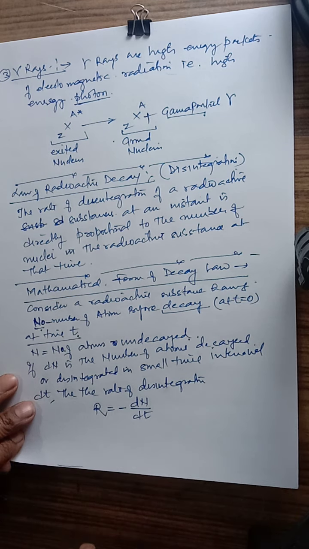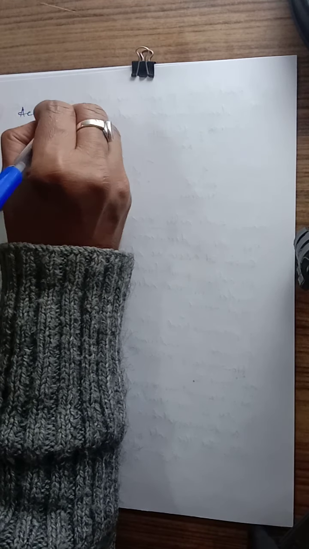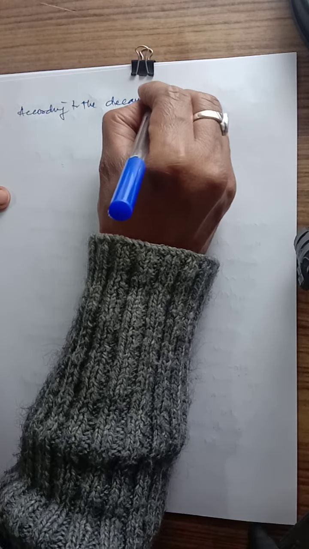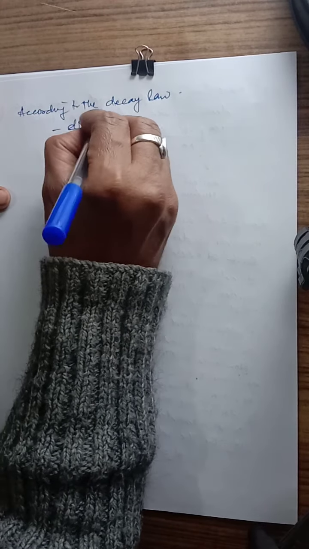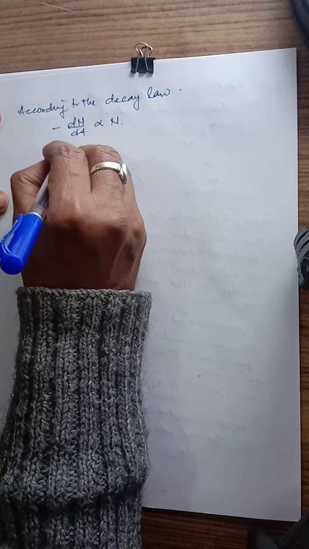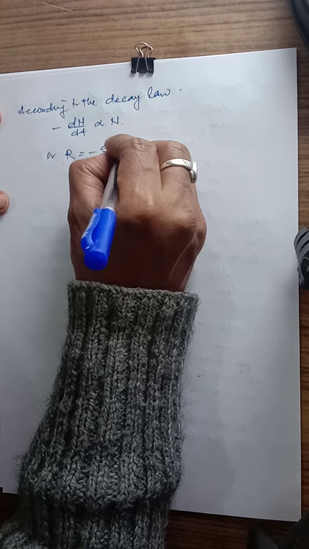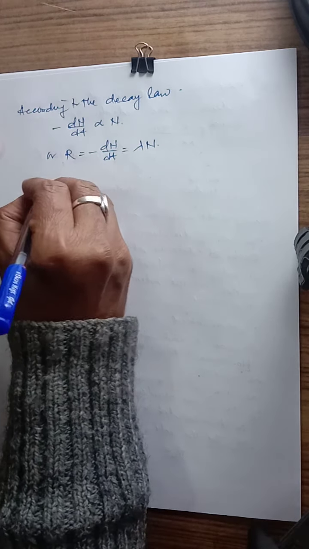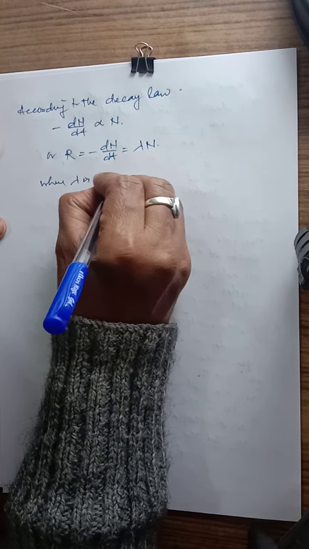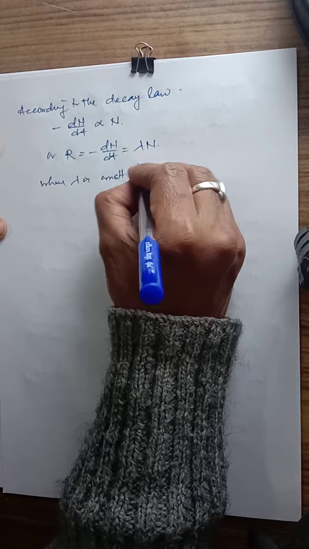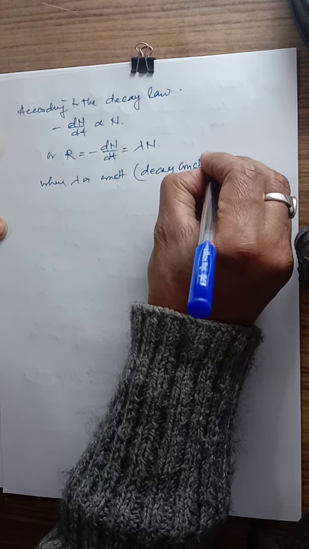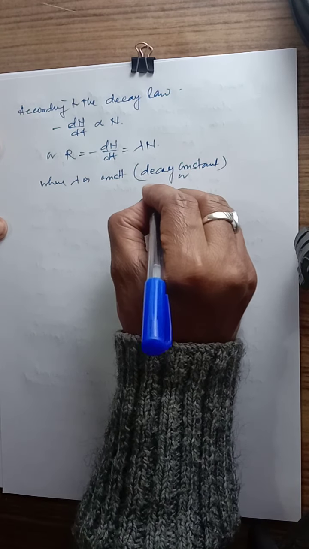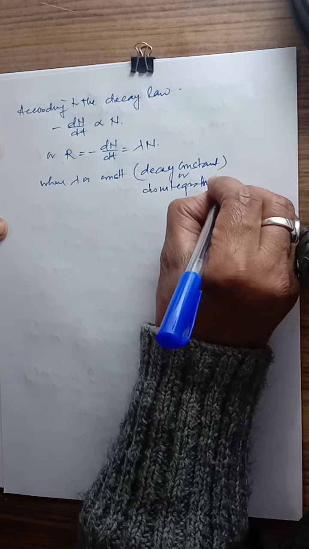So according to the decay law, dN upon dt is proportional to N. Or I can write R equals minus dN by dt equals lambda times N, the number of undecayed atoms, where lambda is the constant known as the decay constant, or the disintegration constant.